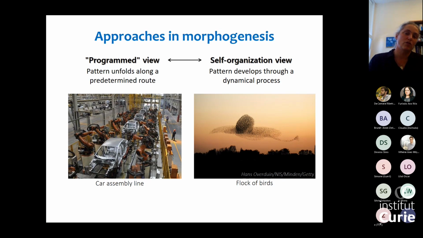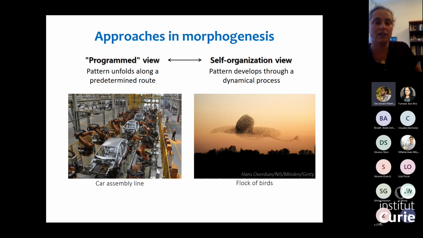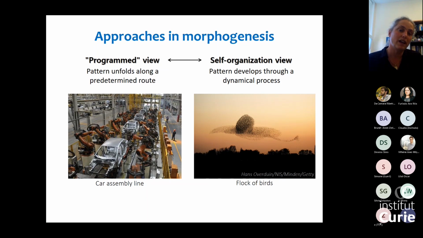On the one hand, we have what's called the program view. In this view, you can think of development as kind of an assembly line, like a car assembly line. So you think of a pattern that unfolds along a predetermined route, step by step, you form this elaborate pattern. So on the one hand, when you look at the developmental trajectory, this very much looks like an assembly line in the sense that you see the pattern forming step after step in a very stereotypic manner.